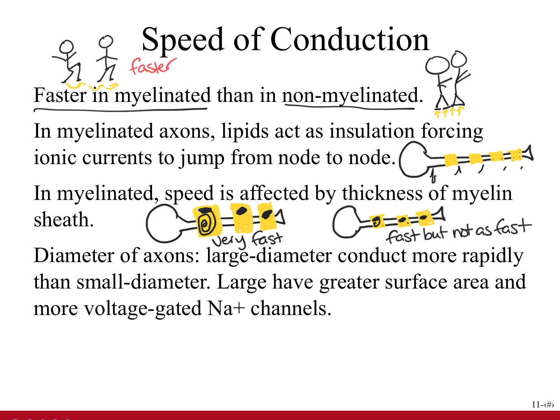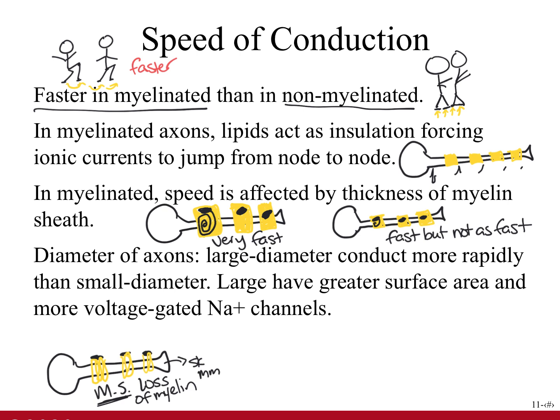The loss of the myelin sheath surrounding neurons in the central nervous system is characteristic of multiple sclerosis. In multiple sclerosis, with this loss of myelin sheath, there's an accompanying reduction in action potential speed, and this accounts for a reduced ability to regulate skeletal muscle movements. So people with multiple sclerosis don't have very fast propagation of their action potentials, and that leads to a reduced ability for them to regulate their skeletal muscle movements.